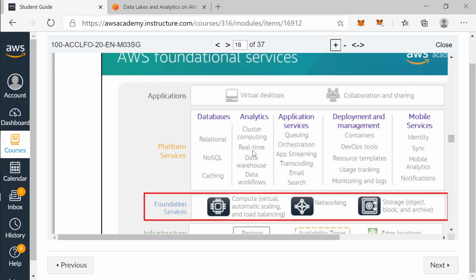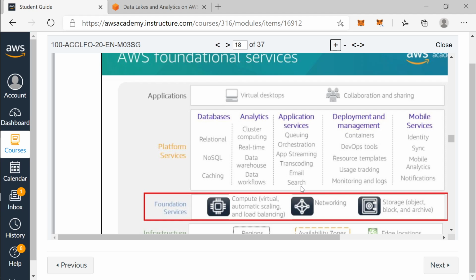Even from here, you can see that analytics covers cluster computing, real-time data, real-time data warehouse, and data workflows. In databases, relational databases, NoSQL, and caching are supported. In application services, queuing, orchestration, app streaming, transcoding, and email search are supported.